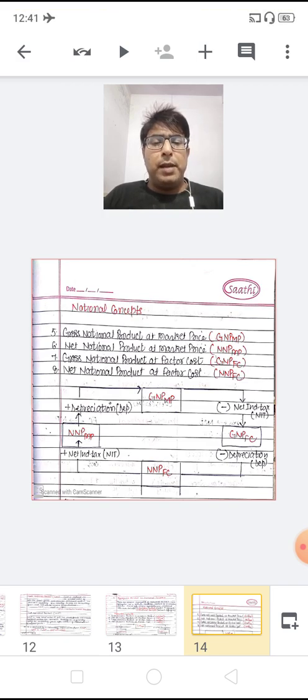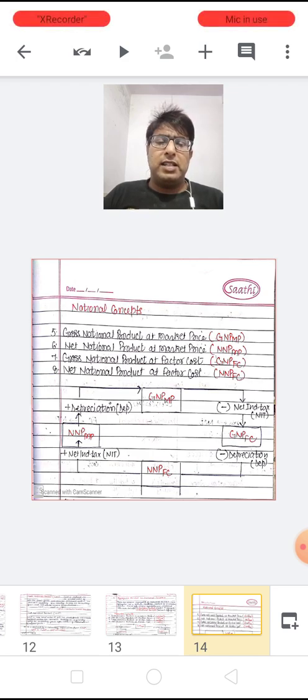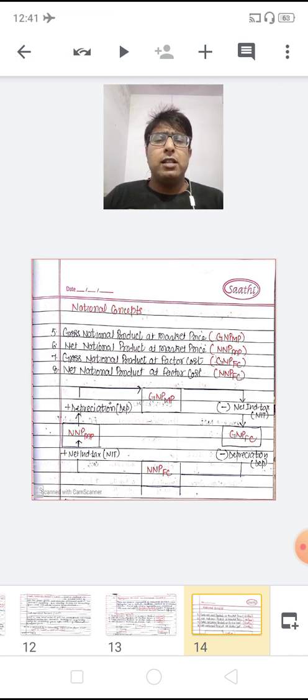Similarly from GNP-FC to NNP-FC, now the first alphabet changes from gross to net, this is the only change, but the rest is the same. So from GNP-FC to NNP-FC, we have to subtract the value of depreciation, because I have already explained that at first place there is gross or net. From gross to net, if you want to reach, then we have to subtract the depreciation, and from national to national there is no change, from product to product there is again no change, and from factor cost to factor cost there is again no change.